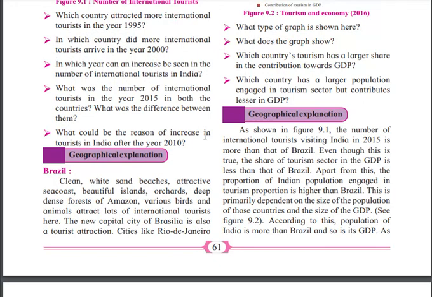But the share of the tourism sector in the gross domestic product of our country is less than Brazil.